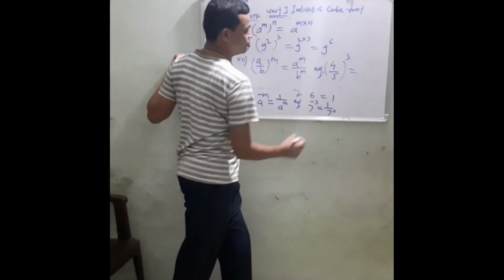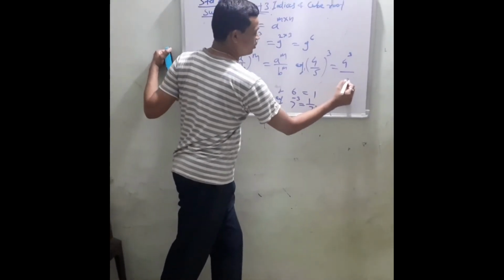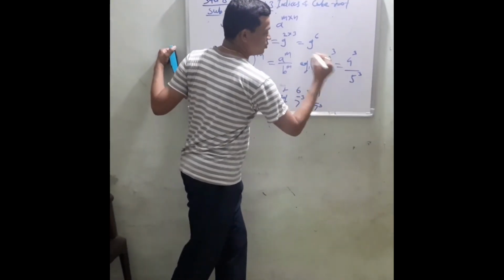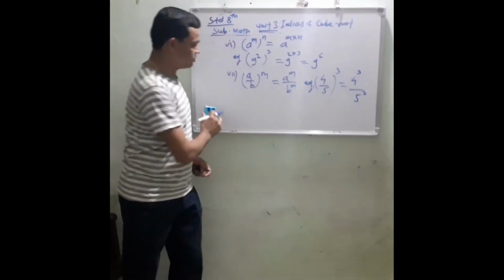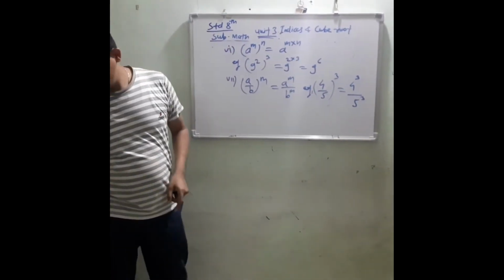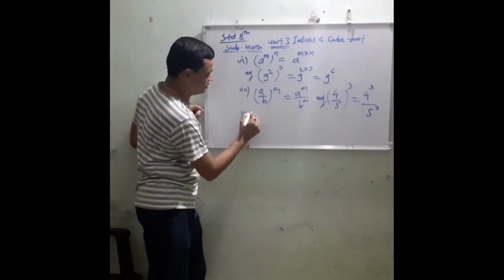Then it could be written as 4 raised to 3 upon 5 raised to 3. So this is our seventh rule of indices.